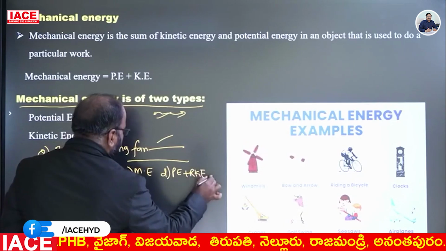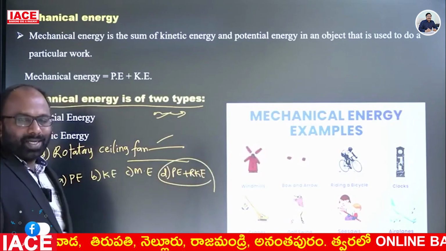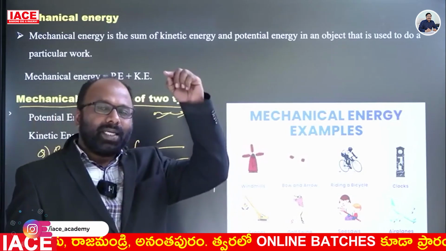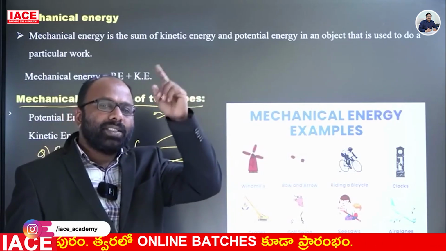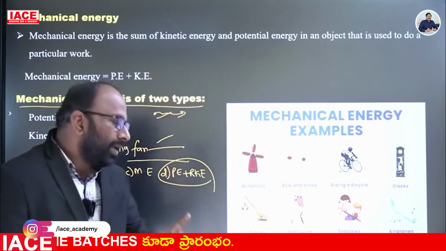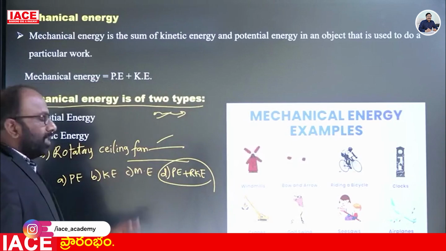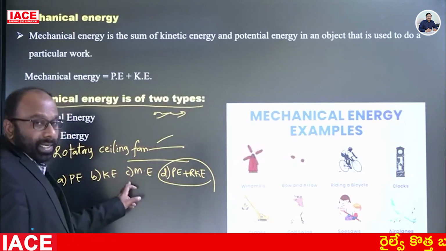Which is the correct one here? Potential energy plus rotatory kinetic energy. Why? Because it is at a certain height from the earth and rotates on its own axis, that is why it has potential energy and rotatory kinetic energy, not mechanical energy.